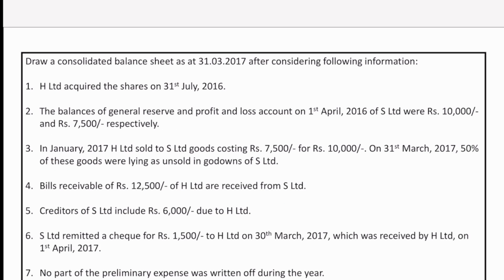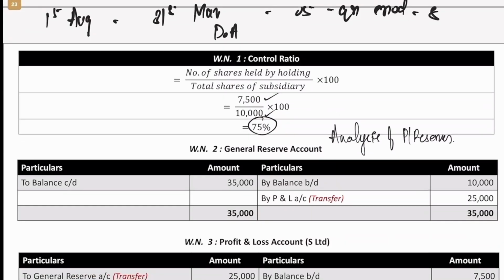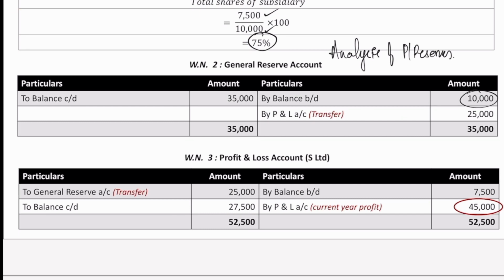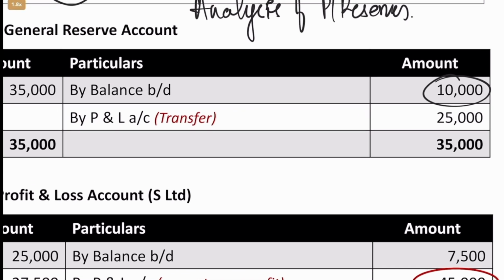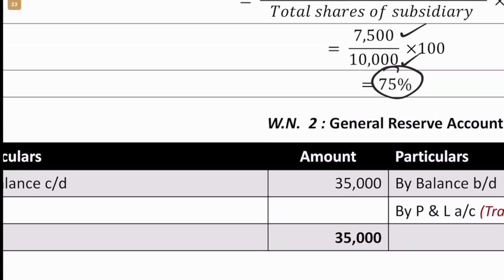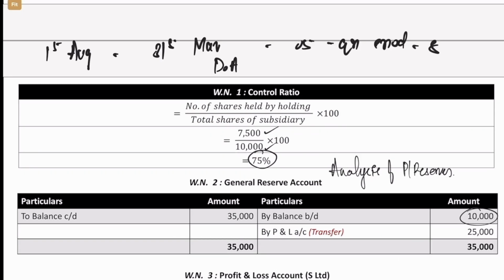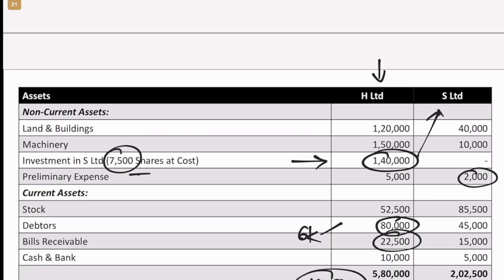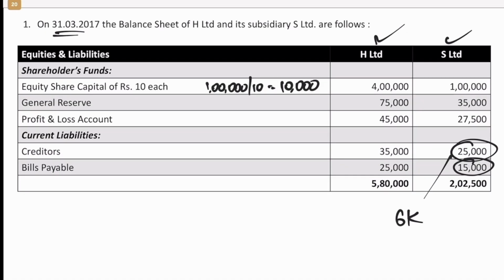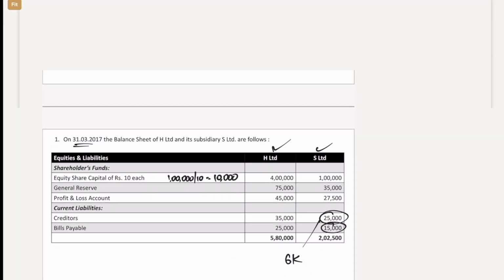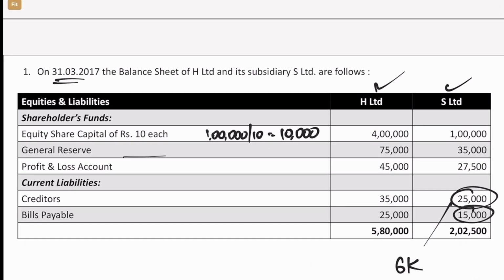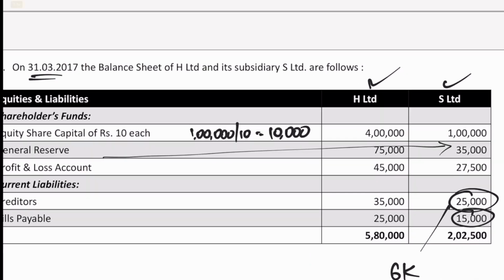Opening balance of general reserve, they say 10,000. So 10,000 is brought down, by balance brought down, on the liability side. That is okay. Likewise, if you look at the balance sheet, you will get the closing balance as well, which is 35,000 closing balance.